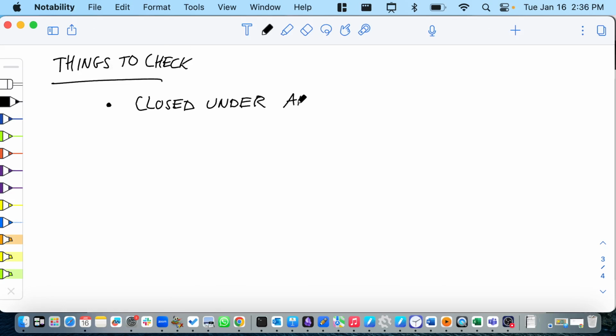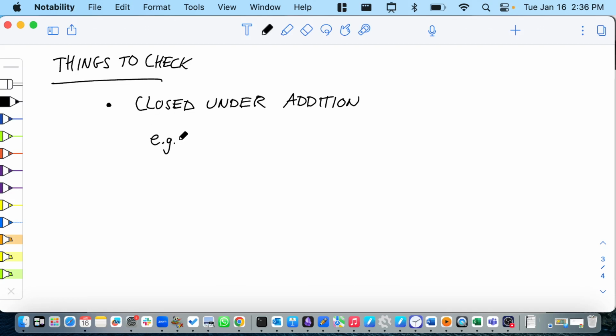Under addition. So if you have an honest-to-goodness vector space and you add up 2 things in the vector space, it better still be in the vector space. And you just gave me an example where you add up something that goes to infinity, you add it to something that goes to minus infinity, and the final limit will be 0. So not everything has this property, but even one example will ruin the whole closed under addition property.